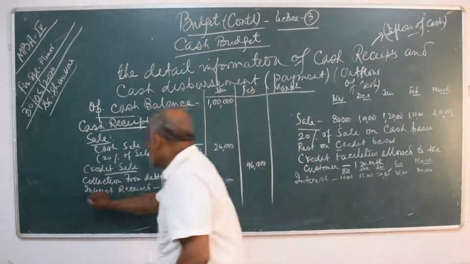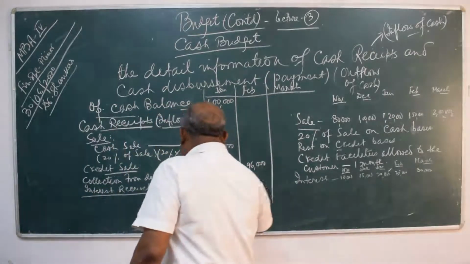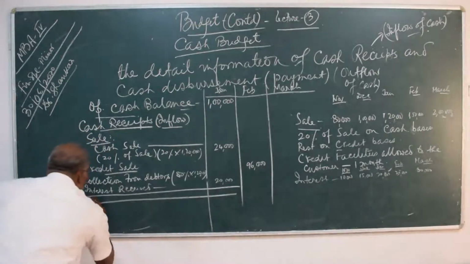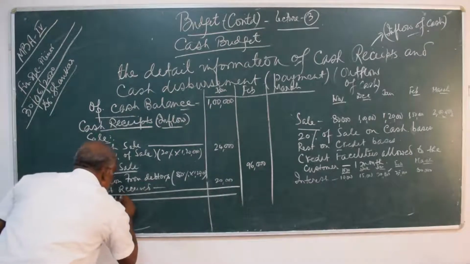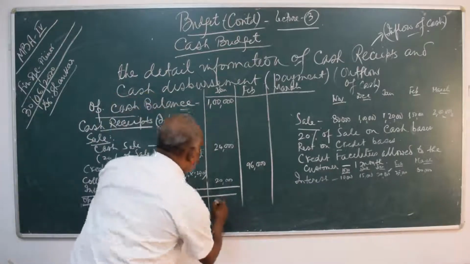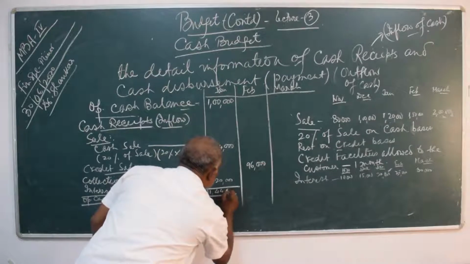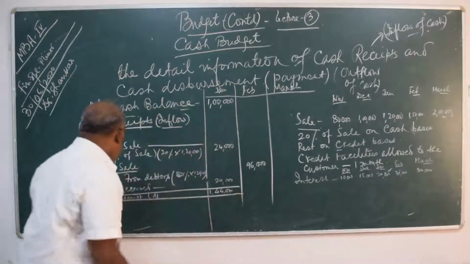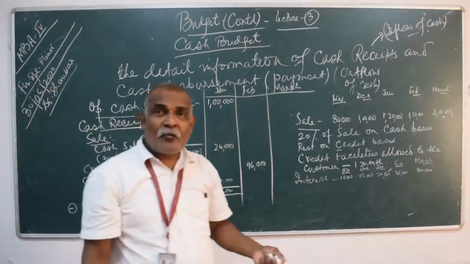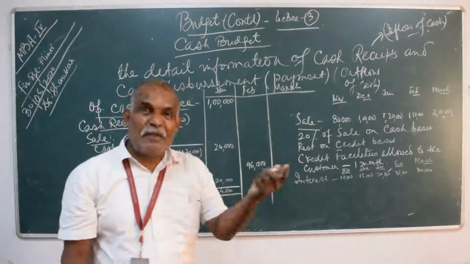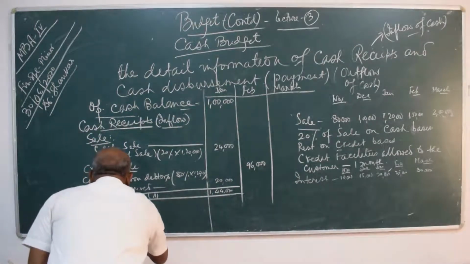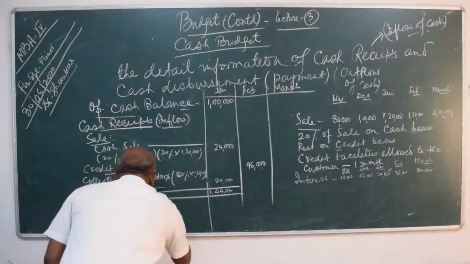In this way, we will add the opening cash plus receipt. Opening cash plus receipt, A. That is how much? 1,44,000. Now, minus from this opening cash plus receipt, we will deduct what? The cash disbursement, that is payment.